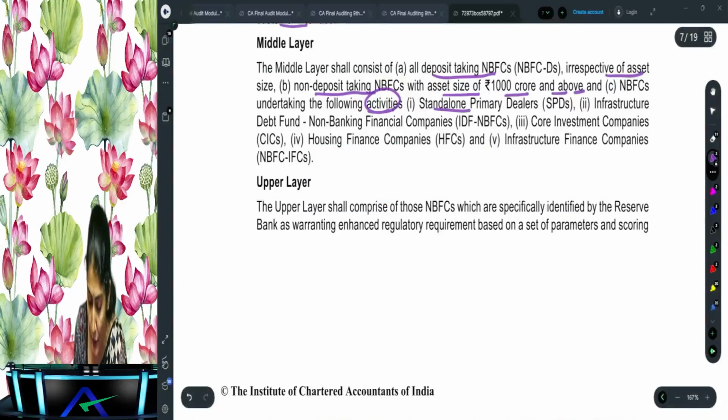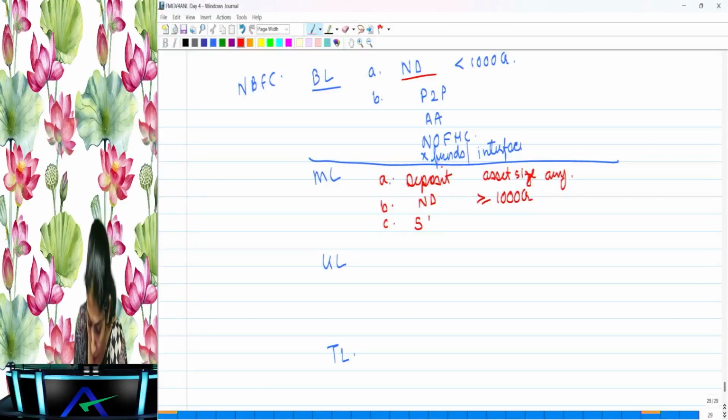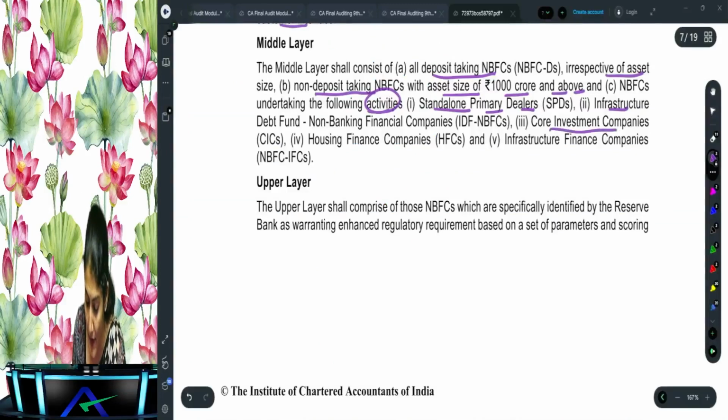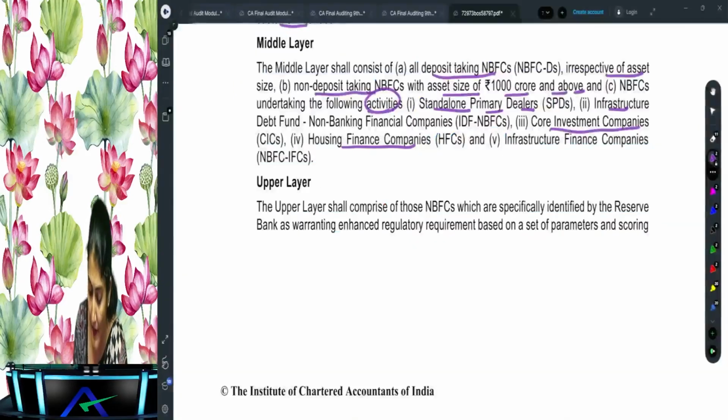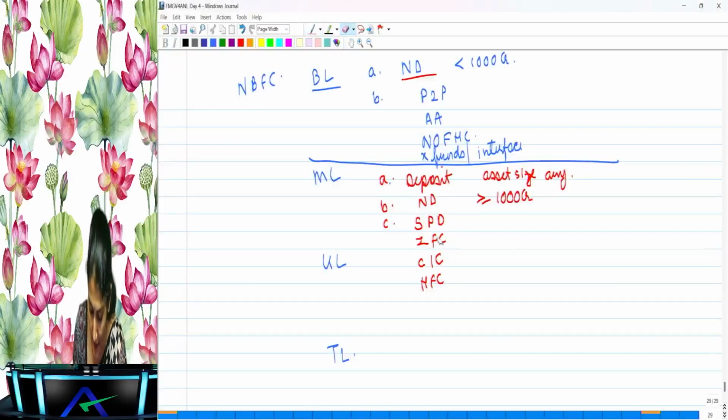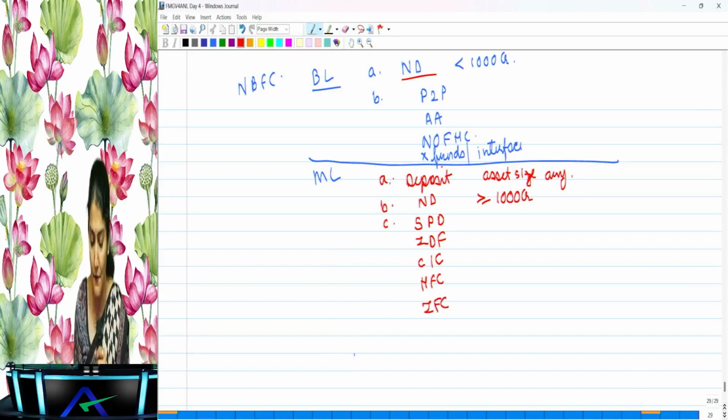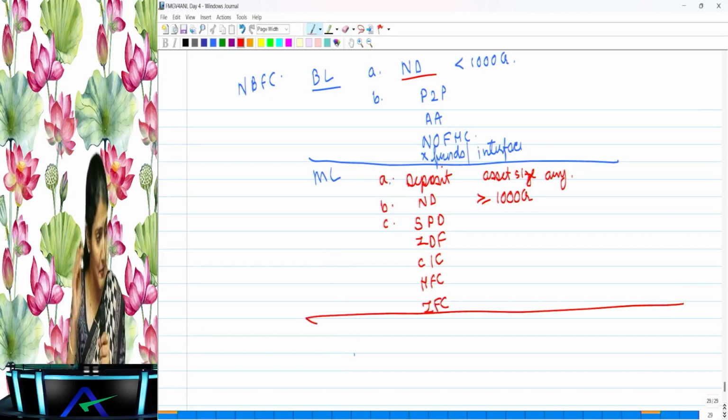One, the standalone primary dealers. Then the infrastructure debt fund company, then the core investment company, the housing finance company, and the last one is the infrastructure finance company. That is the middle layer, right?